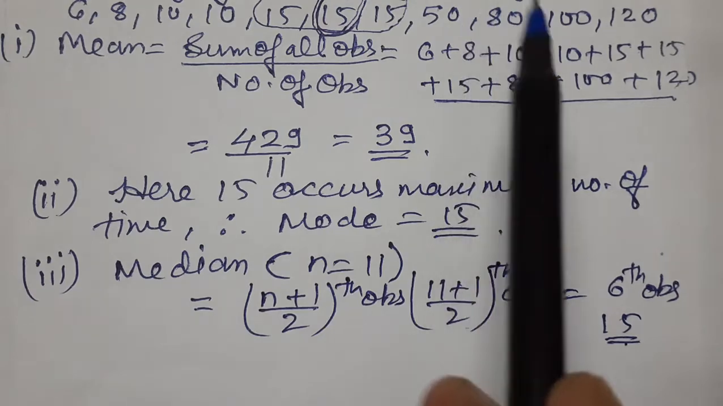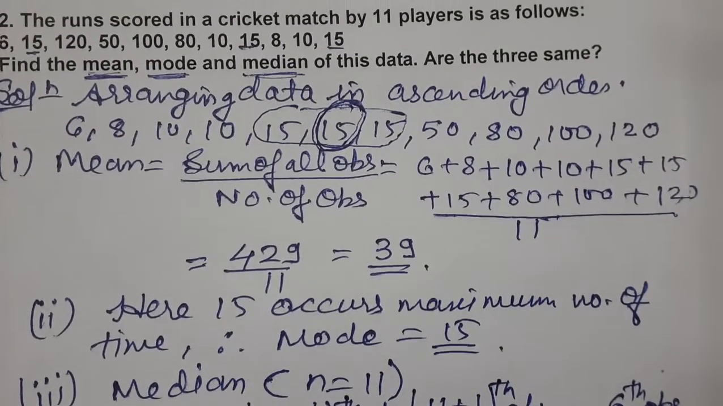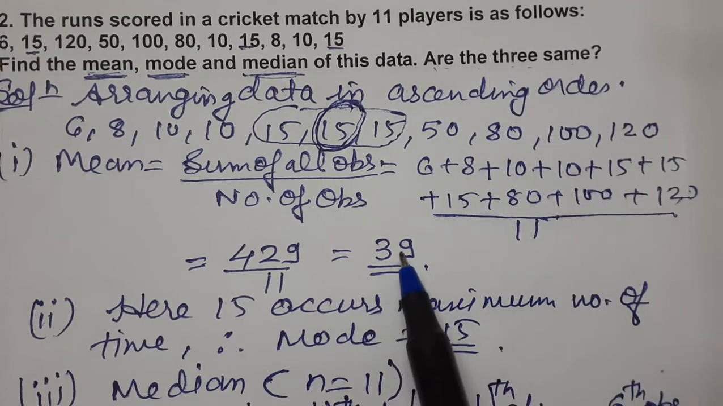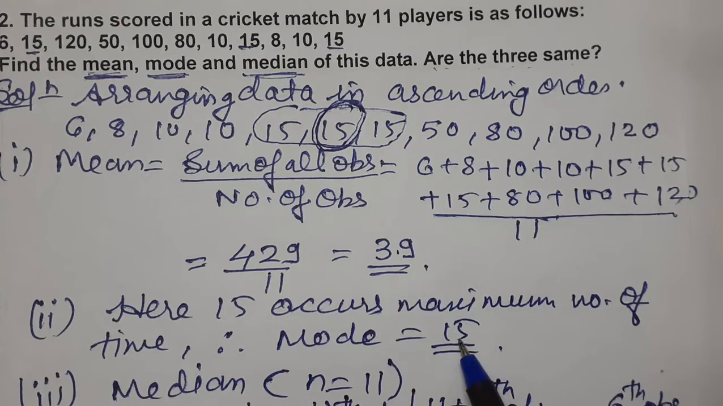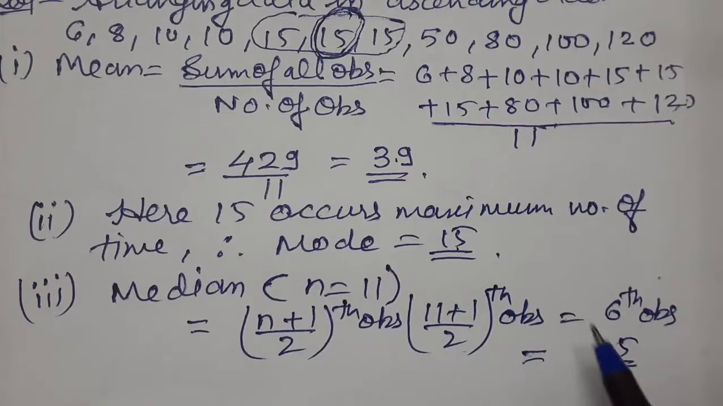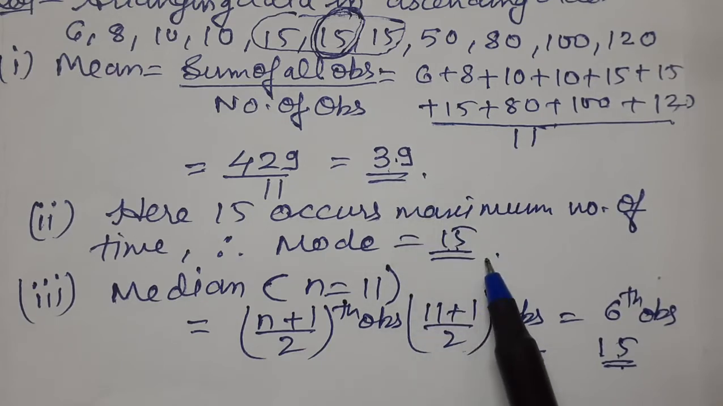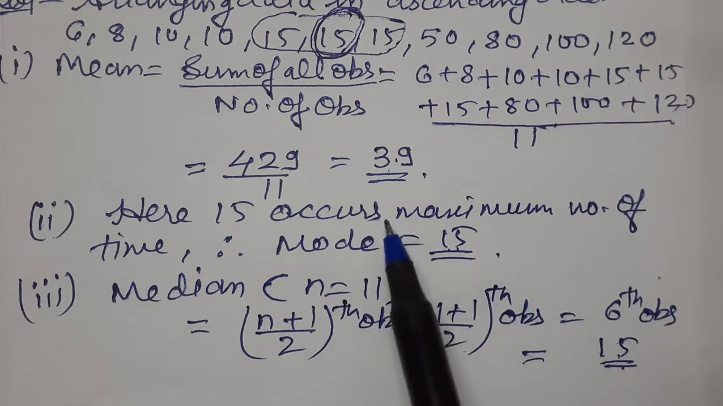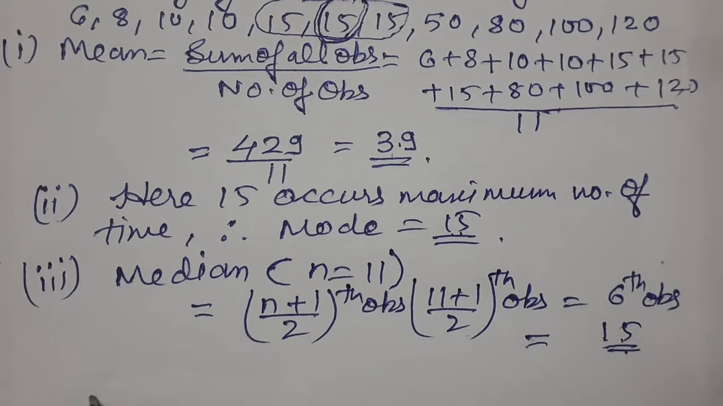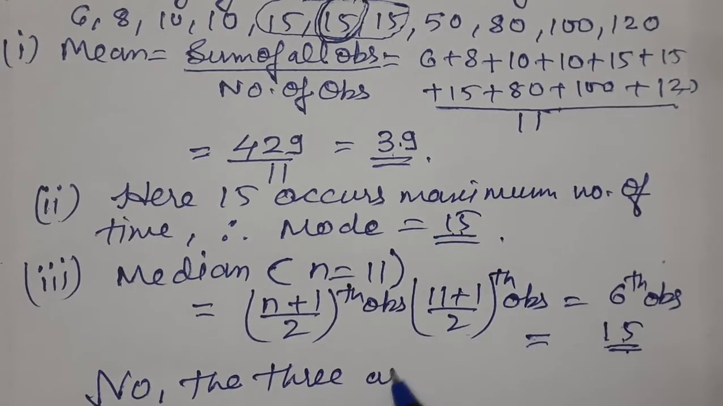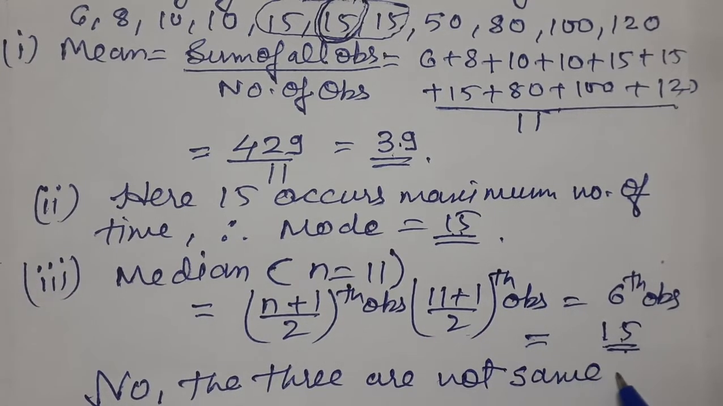Now see the next question, that is, are the 3 same? Are the 3, meaning mean, median, mode, same or not? So what is mean? 39. What is median? 15. What is mode? 15. Mean is different from mode and median. So are the three same? So we'll write no, the three are not same. Only mode and median are same. So we have to write all the three. So no, the three are not same.